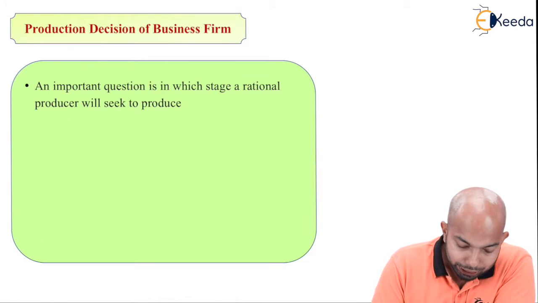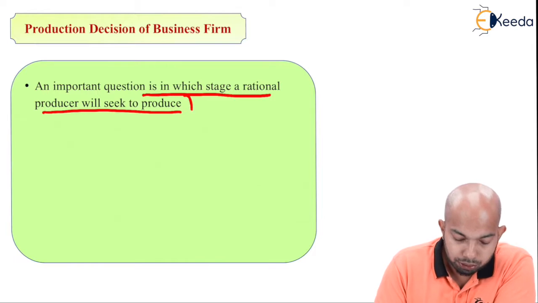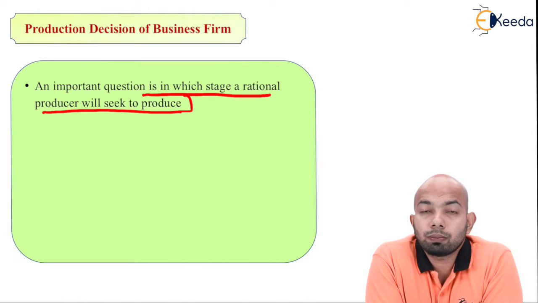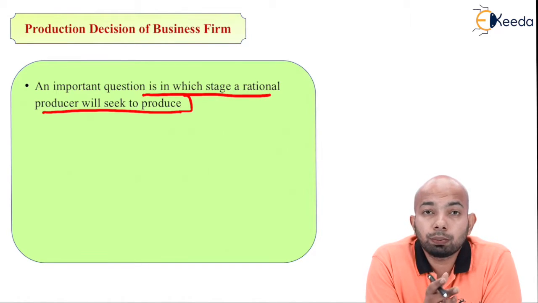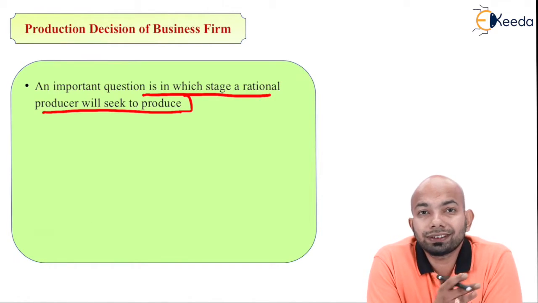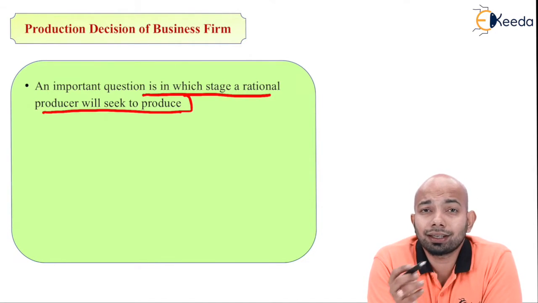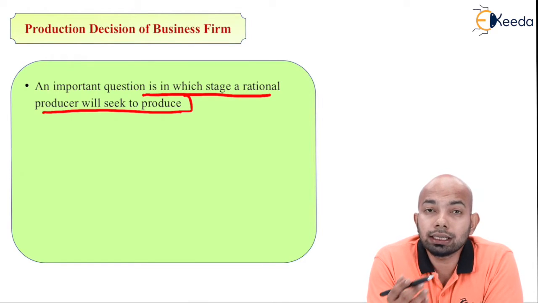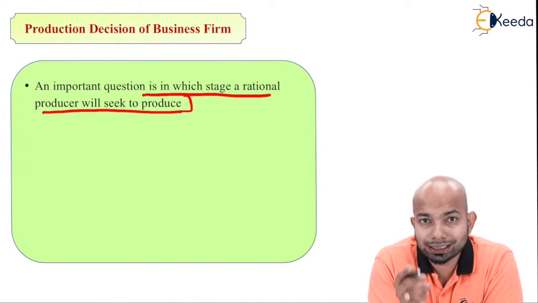An important question is in which stage a rational producer will seek to produce. Now, this is one of the most important questions. At which stage of the business should the producer start production of things? After market research, before market research, or rather understanding the target audience and then understanding the research and development part of it, then understanding what technological advancements the rivals have made, and after doing all such research, whether you should start with a production business or not is something that we are understanding right now.